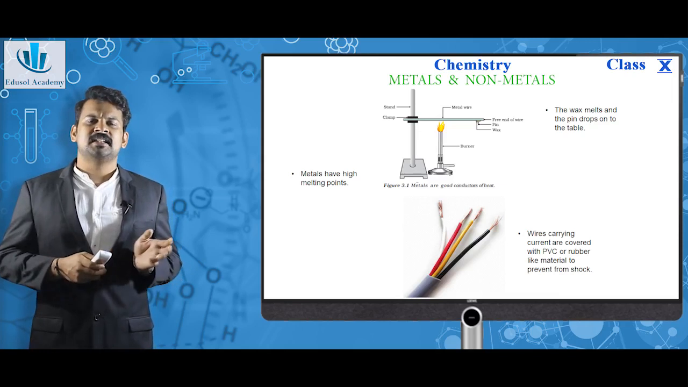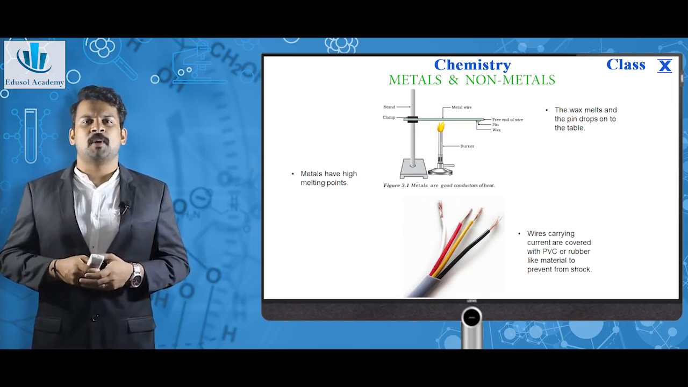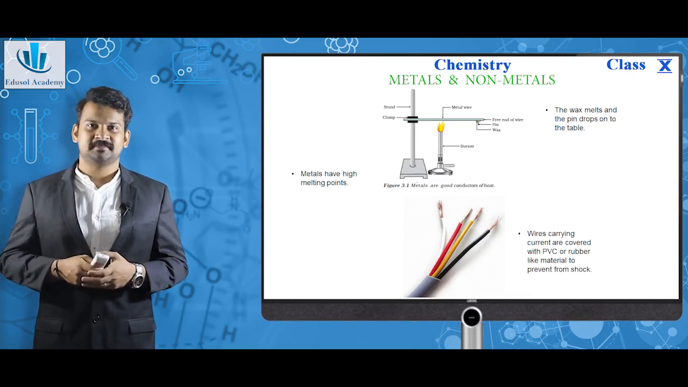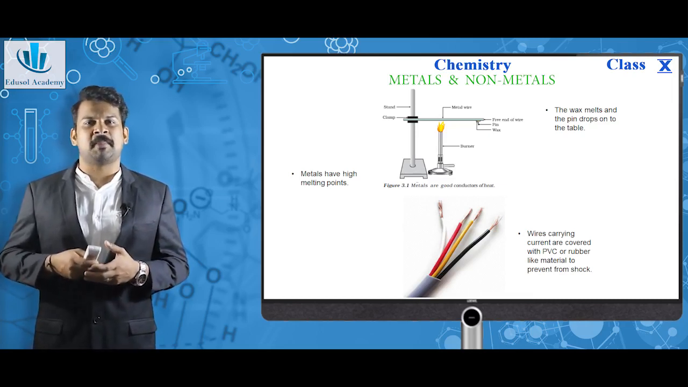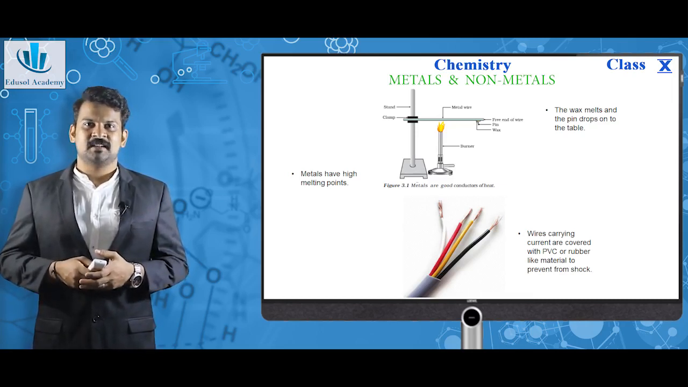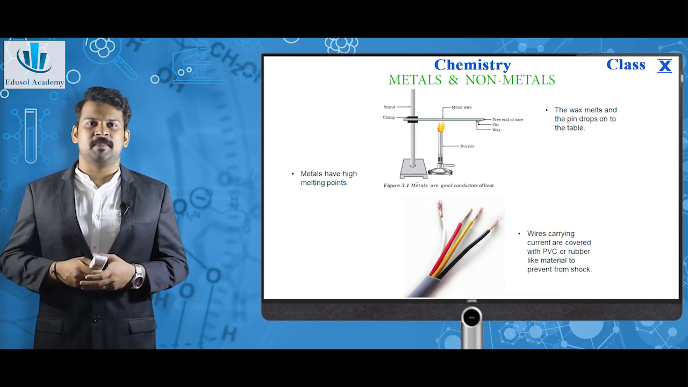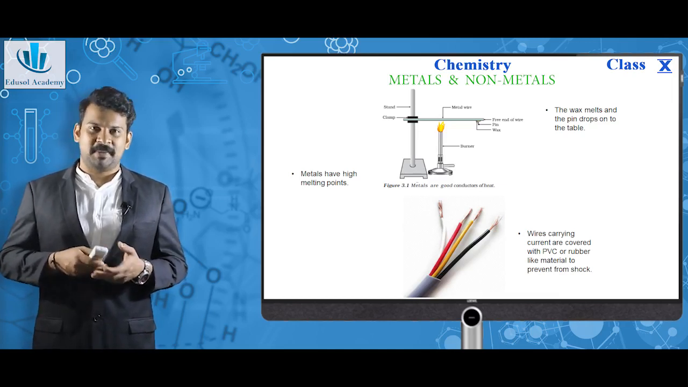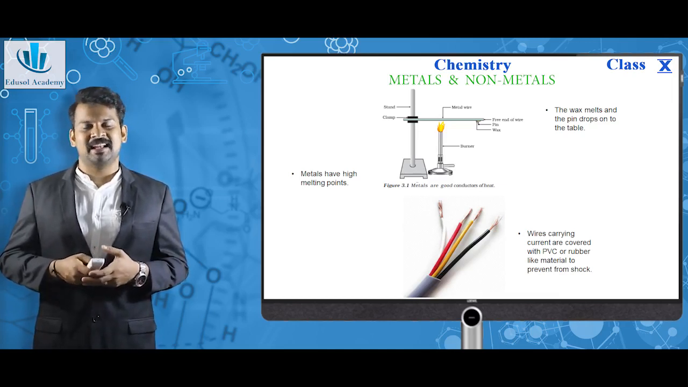Next, this is a piece of insulated copper wire you can see at your home when you look at the electrical wiring. The copper wire is covered with PVC insulation or rubber-like insulation. This is to prevent electrical shocks. Since plastic, PVC and rubber are nonmetals, they do not conduct electricity.